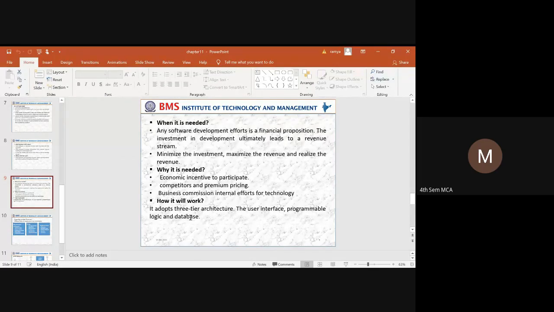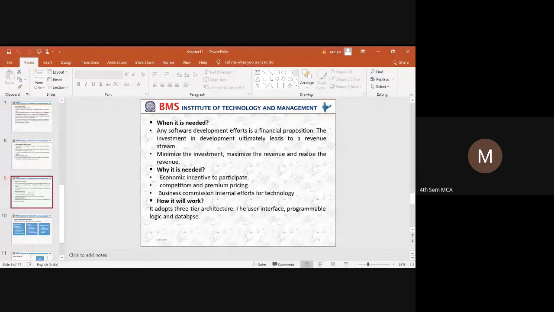The first thing is economic incentive to participate. So the user can economically use this, whenever he wants to withdraw an amount, there he can use it. With the help of a debit card, he can use it in stores. So for business commission, and for a minimal pricing system, there he can use the ATM software. So how is this system going to work?